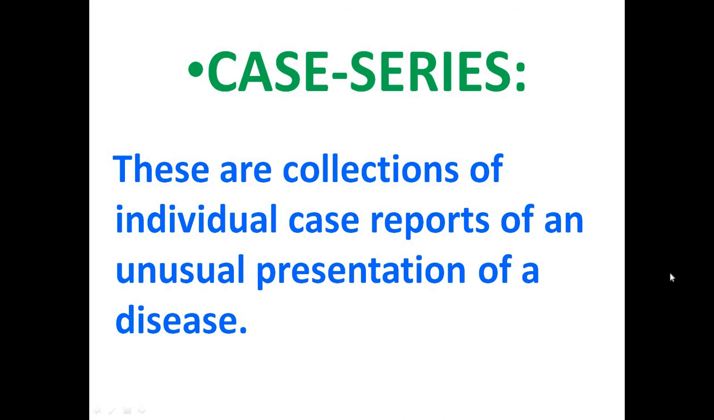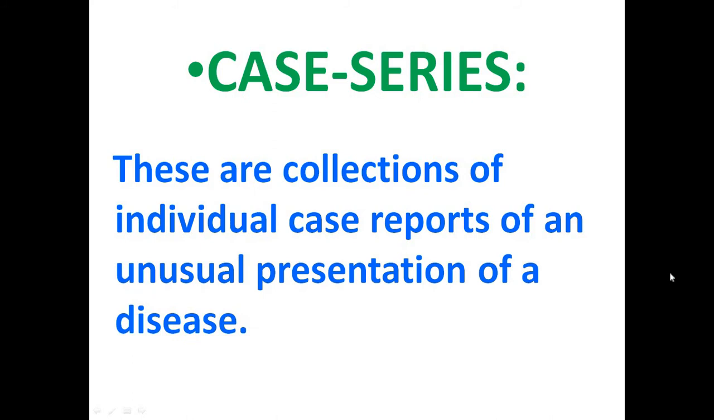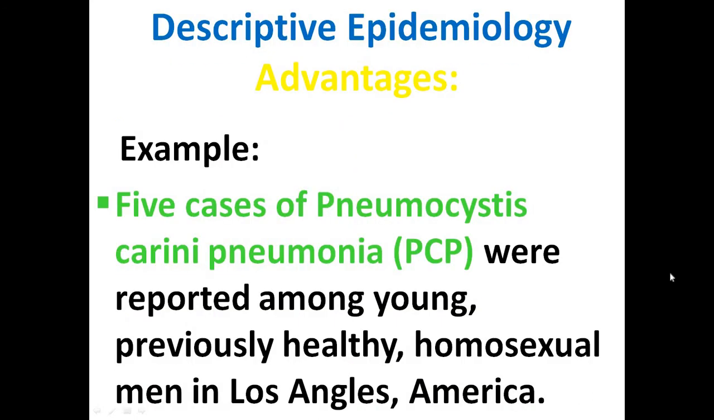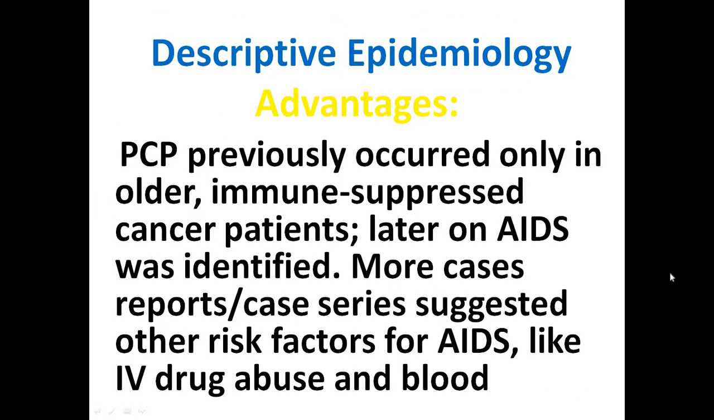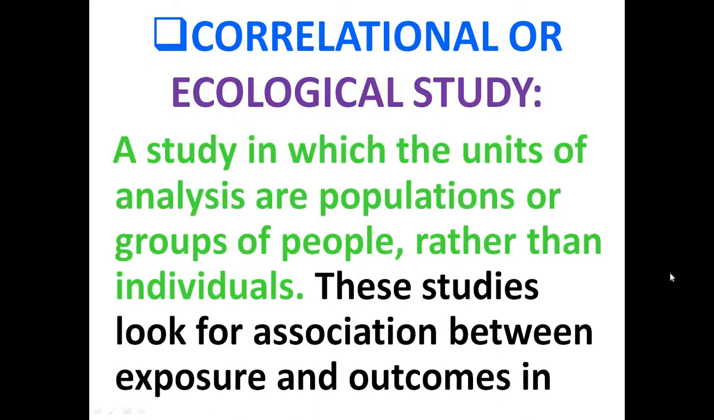Then it's 1, 2, 3, 4, so it's a case series. A case report is one patient. In a case series, it is a collection of individuals which present the disease in unusual ways. Then there is subject selection: the investigator selects individuals with new diseases or unusual presentation of a known disease. The disadvantage of descriptive epidemiology is that there are no statistical figures. It's just a theory, and we reach a hypothesis. We do not reach a conclusion.